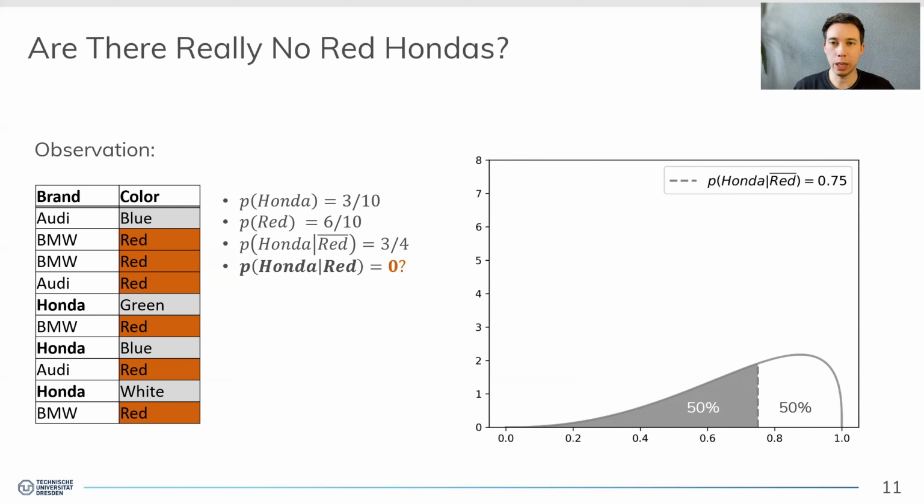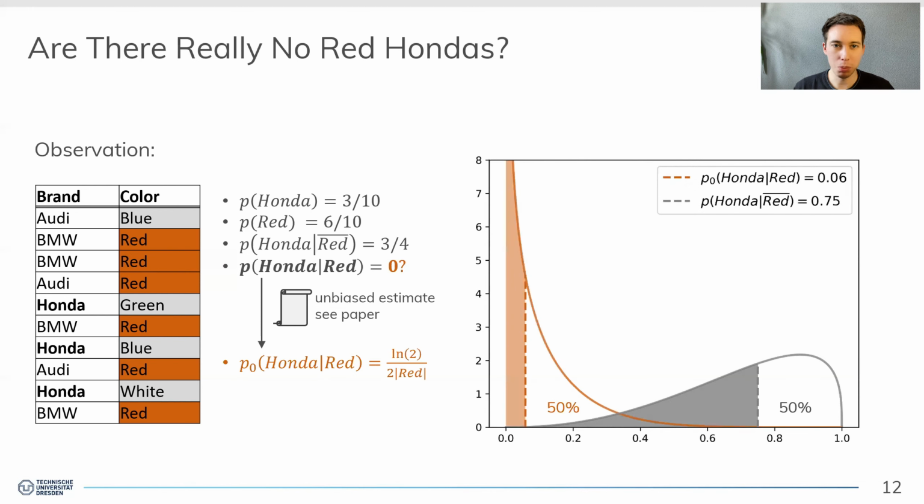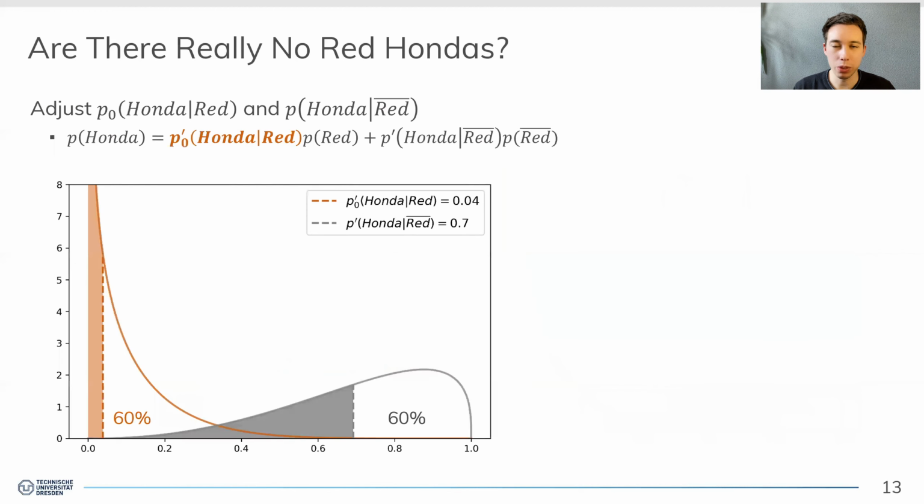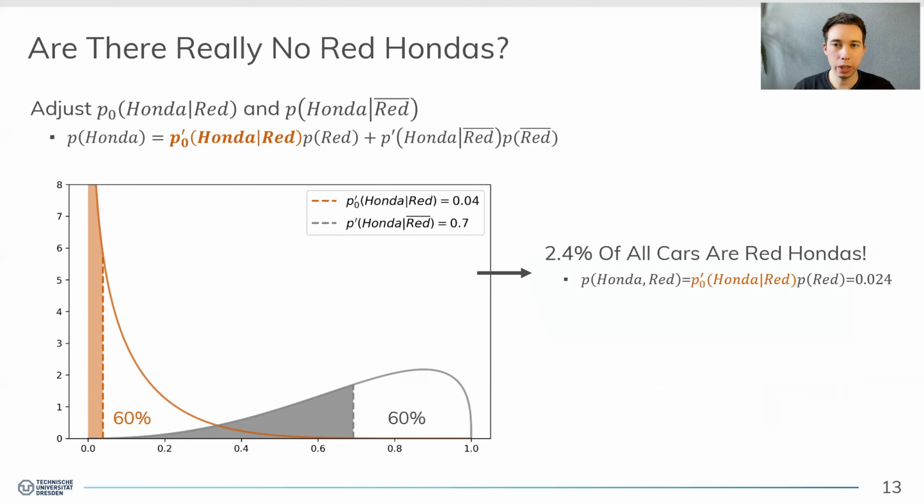And instead of just saying it is 0, we use an unbiased estimate, which you can find in the paper. And this unbiased estimate depends on the sample size and enables us to model yet another beta distribution. And as this unbiased estimate is clearly not 0, it introduces an inconsistency to our statistical equation just like before. But again, just like before, we can adjust the conditional selectivities with respect to the entailed certainty to satisfy this equation again. And this eventually leads us to the estimate that 2.4% of all cars are red Hondas based on this observation from the sample.